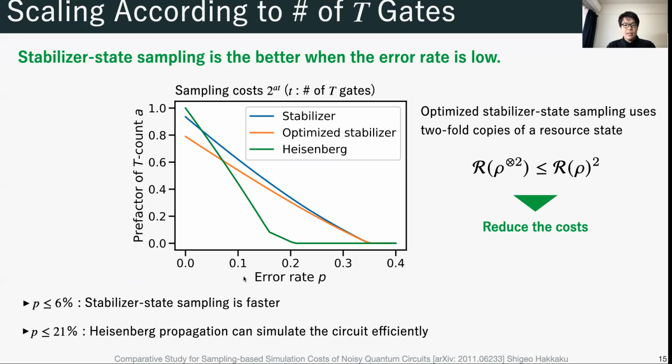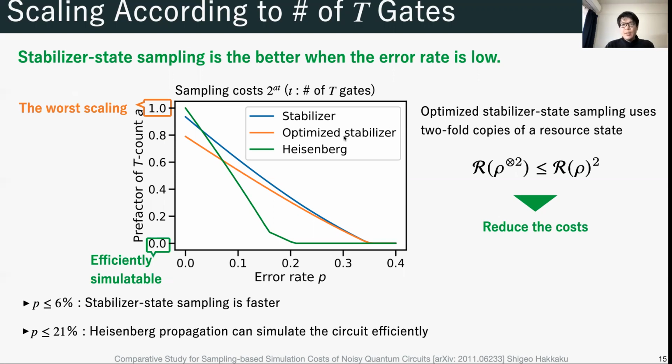The x-axis refers to the error rate of depolarizing noise, and the y-axis shows the prefactor A of the number of T gates in the sampling cost. When A is unity, the corresponding random circuit is hard to simulate. In contrast, when A is equal to 0, the corresponding random circuit is easy to simulate.